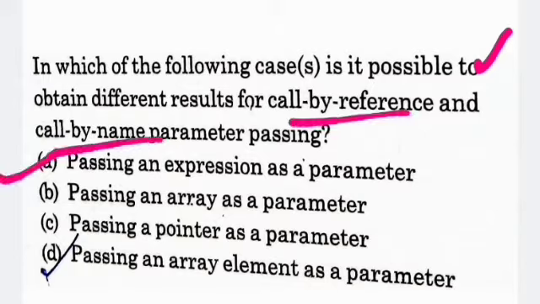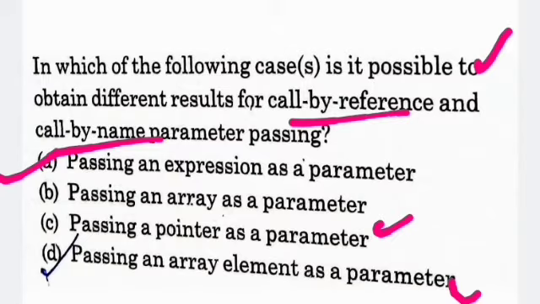So there are four options. Option A, passing an expression as a parameter. Option B, passing an array as a parameter. Option C, passing a pointer as a parameter. And option D, passing an array element as a parameter.